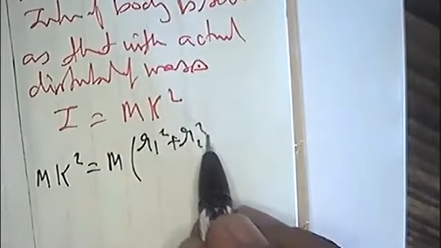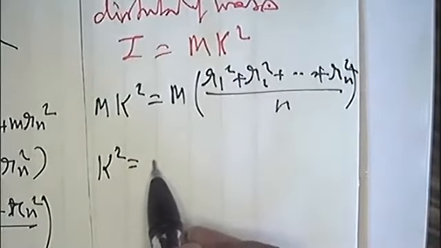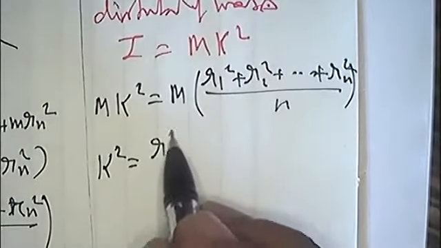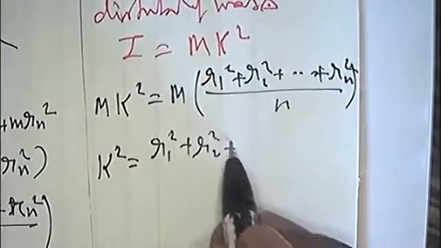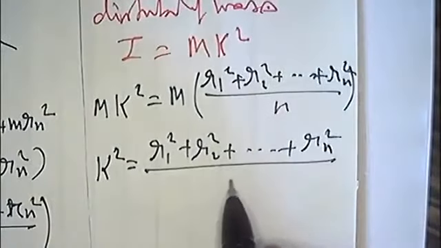M times (r1 square plus r2 square up to rn square) divided by n. Here k square equals what? r1 square plus r2 square up to rn square by n. This is k square.